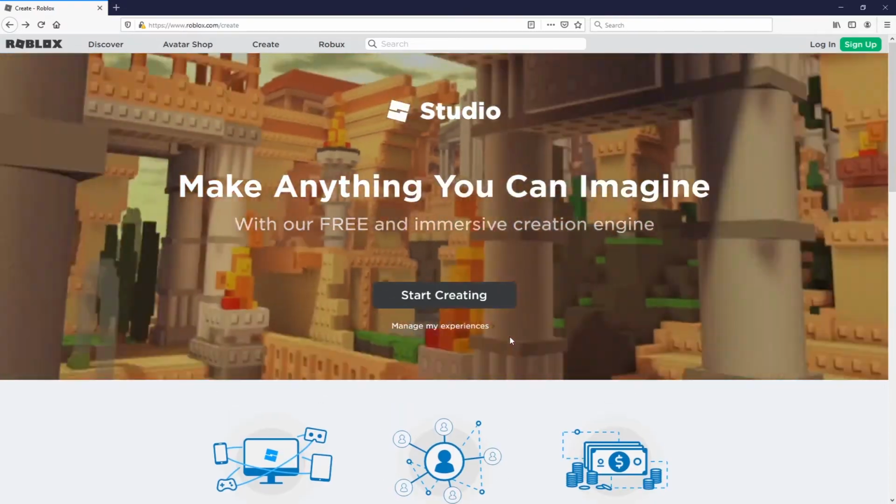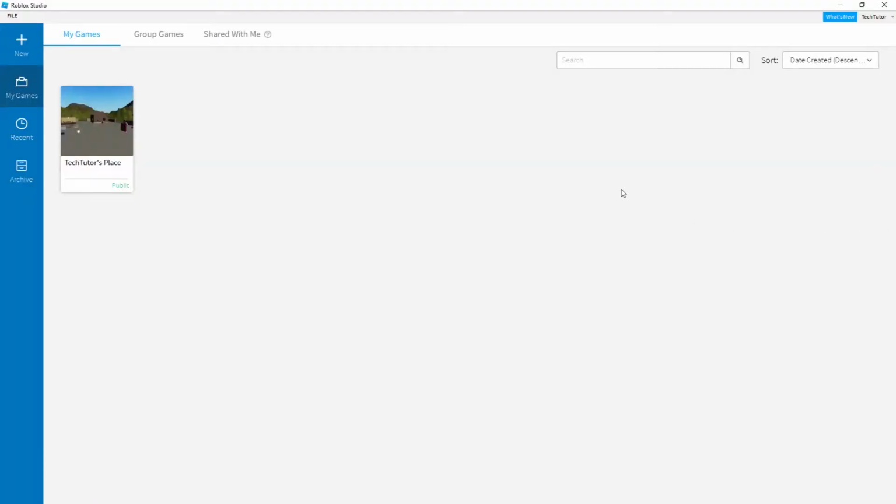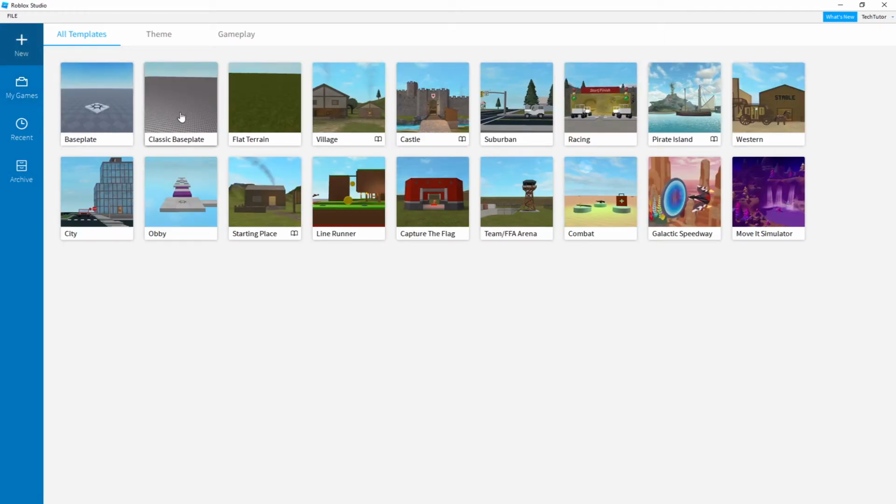So after you go ahead and download it, and you're gonna wanna also sign up for an account, you'll open up the Roblox Studio. Inside of the Dev Studio, you're going to click the New button, and then you can pick Base Plate or Classic Base Plate. So basically, I'm just going to go ahead and go through their steps to get you started, similarly to how I'm just now starting to learn this, and we'll kind of learn together. And then, I'll try to make more advanced tutorials in the future. But let's just go ahead and step through their steps. Some of their tutorial is out of date, so that's why I've also decided to make this video. So let's go ahead and get started.